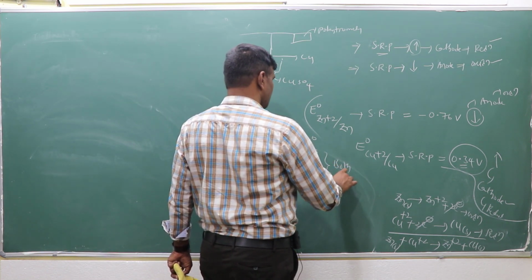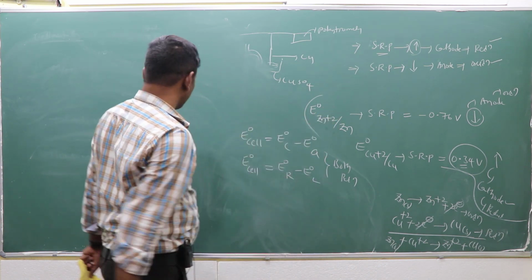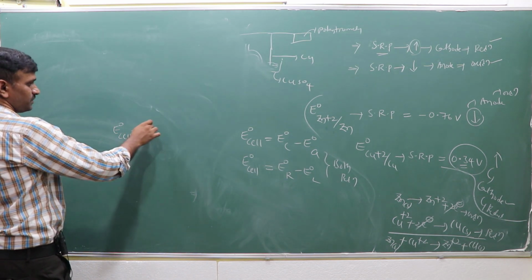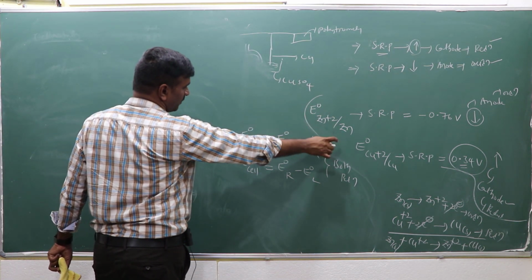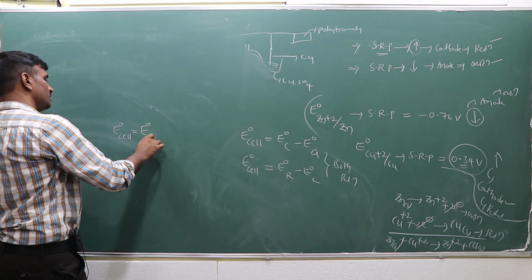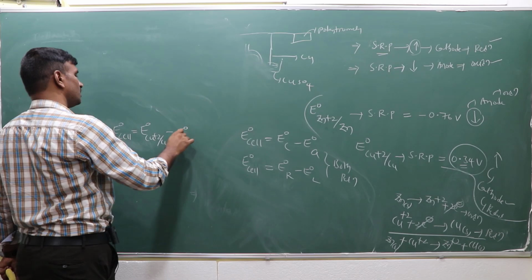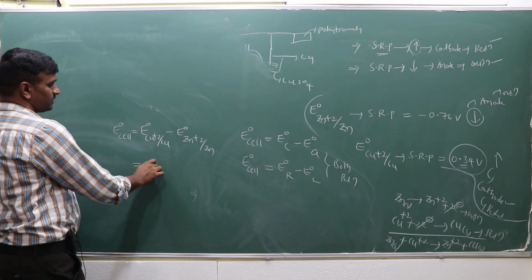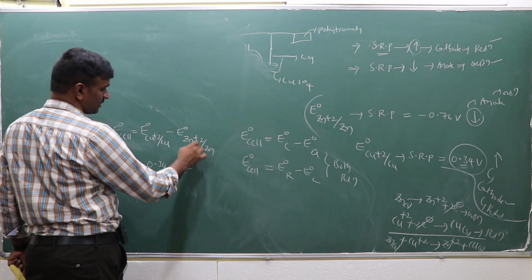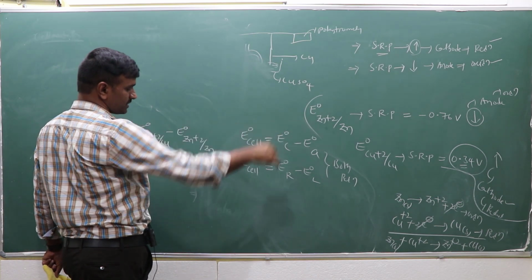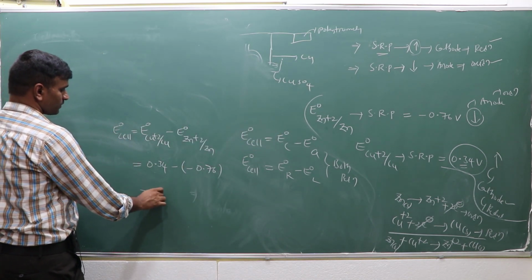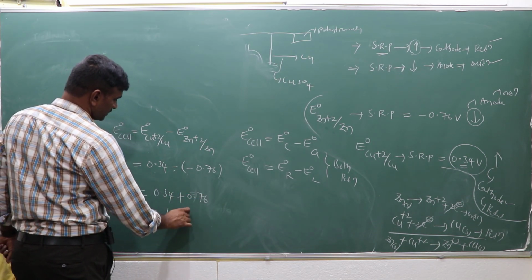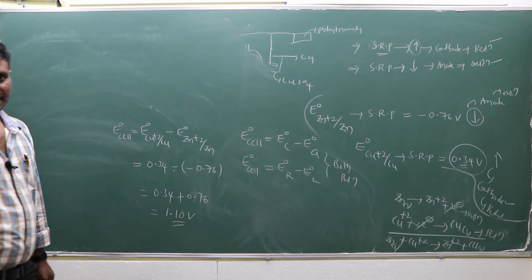So in the earlier example, E0 cell is E0 of copper minus E0 of zinc, that is, E0 of Cu2+/Cu minus E0 of Zn2+/Zn. How much is this value? 0.34 volts. And the other is minus 0.76 volts, as reduction potential. So 0.34 minus minus 0.76 is plus, which gives 1.10 volts. This is the E0 cell of this Daniell cell.